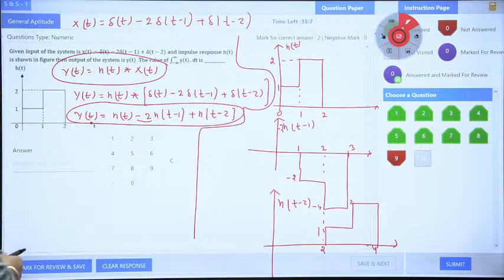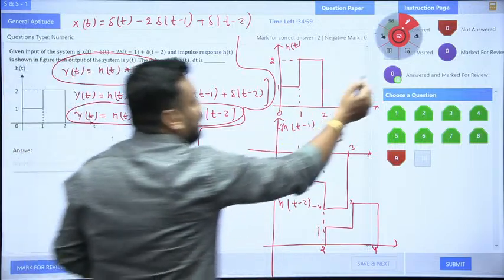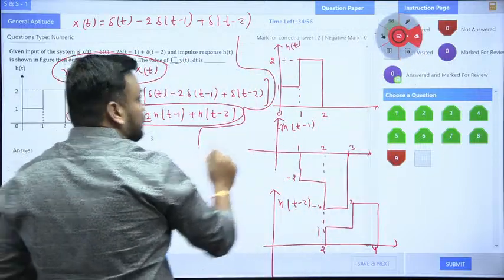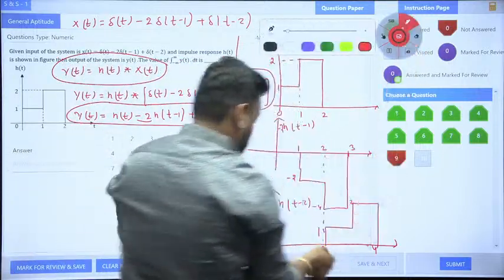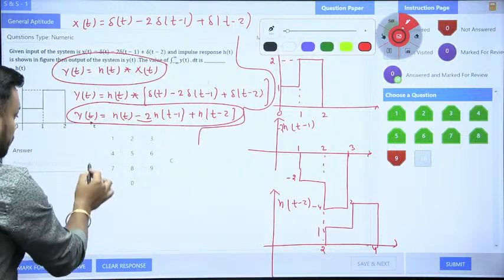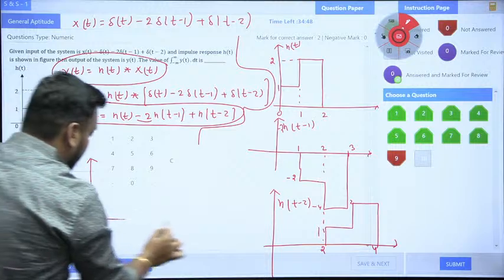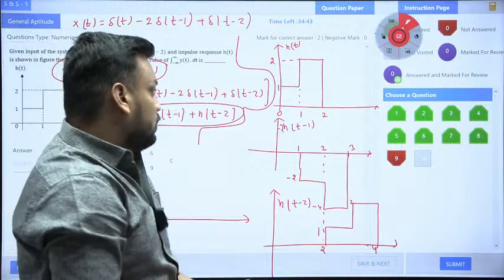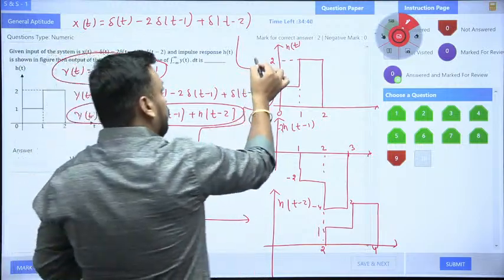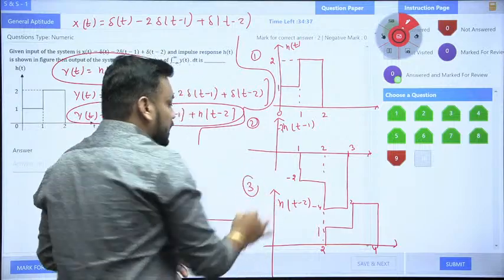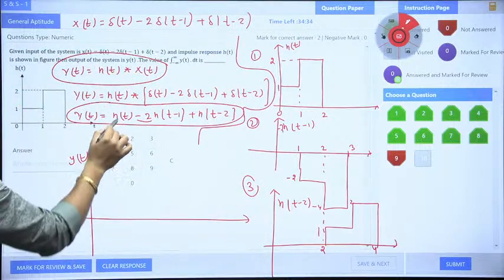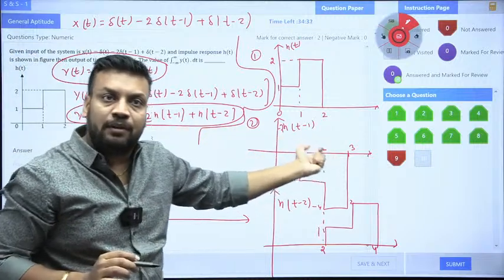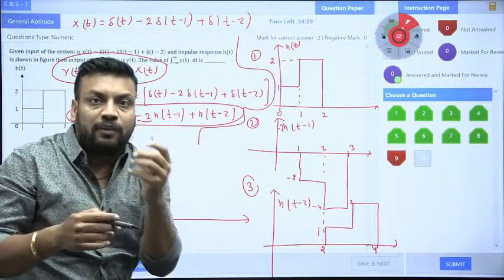So the examiner wants what? Area. Area of y of t, the examiner is asking for. So can you please draw the final y of t for me? First of all, I will make the final diagram here. I don't have space, otherwise I would make the diagram just below this. But because I don't have the space, I will make the final y of t diagram here, guys. Can you check this? While adding all the 3 curves, curve number 1, curve number 2, curve number 3, you need to add these 3 curves only, because I already considered the minus 2 sign in the amplitude scaling itself. So I just need to add the signals as far as location is concerned.